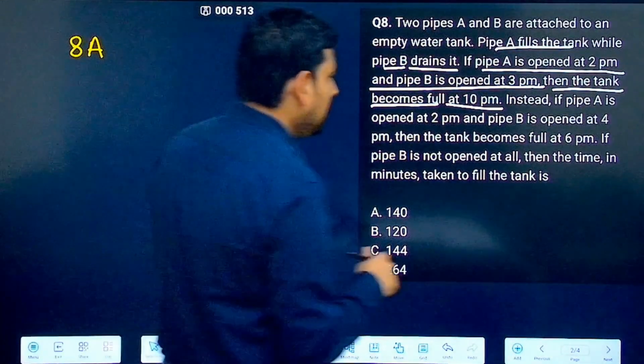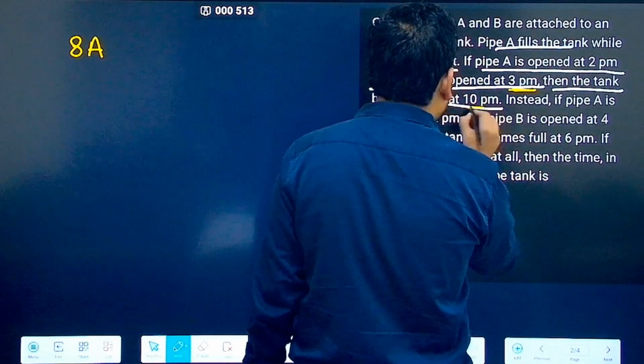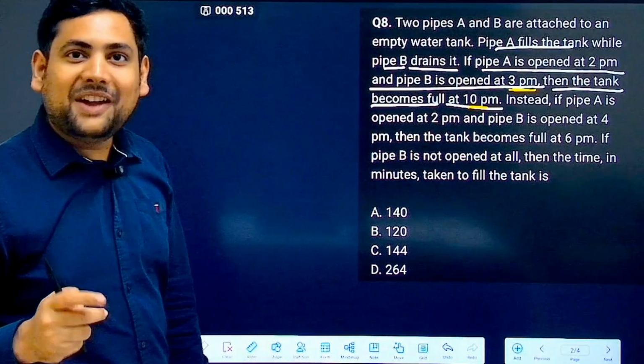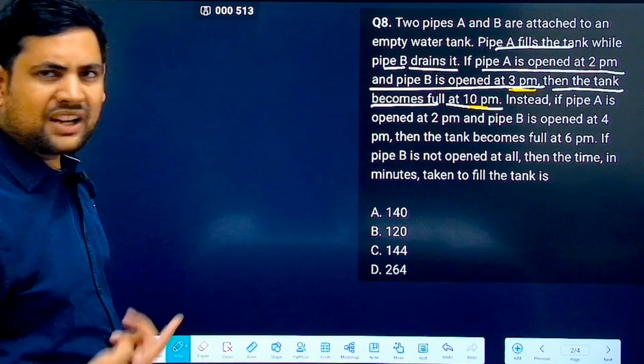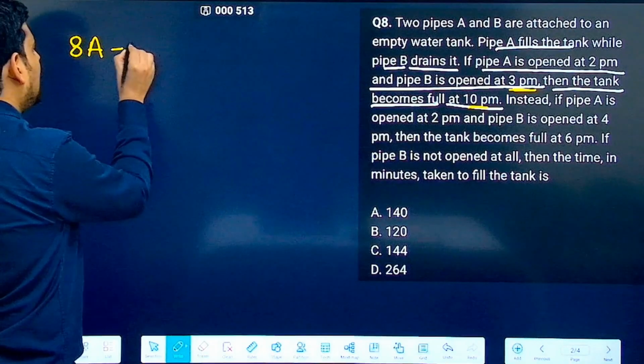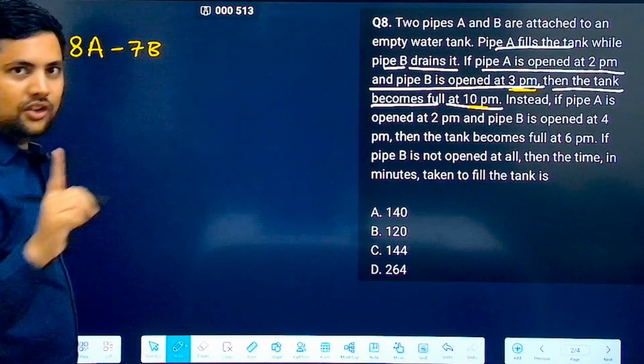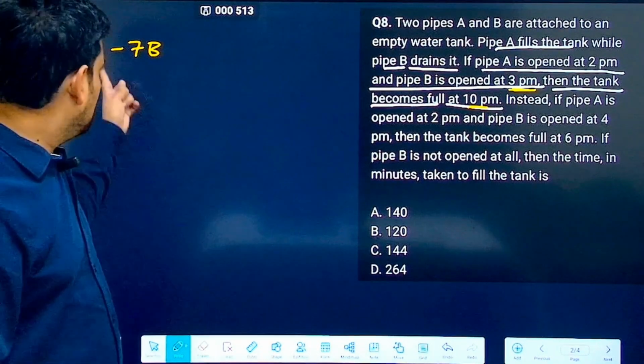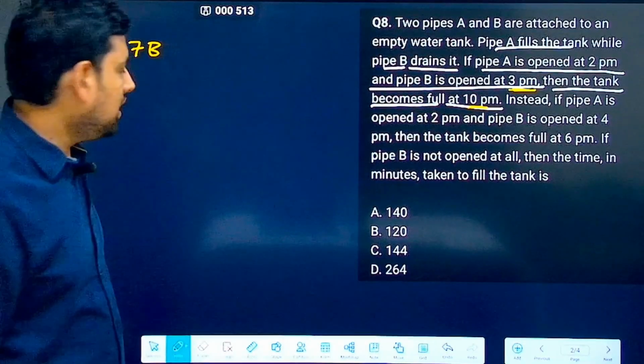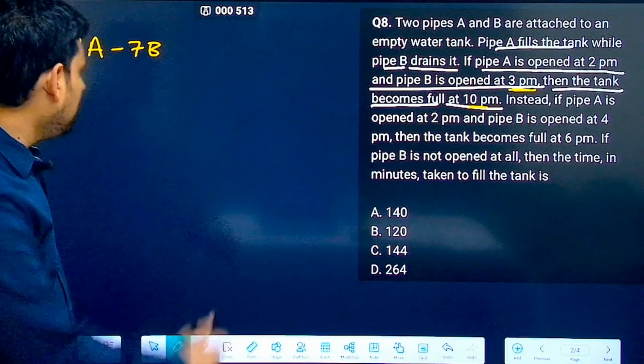Now, with it, from 3 p.m. to 10 p.m., what do you have open? You have B also open. So B works for how many hours? Just one less. So minus 7B. You understand why I have put minus? Because this is draining it. Now, this is equal to the total capacity.